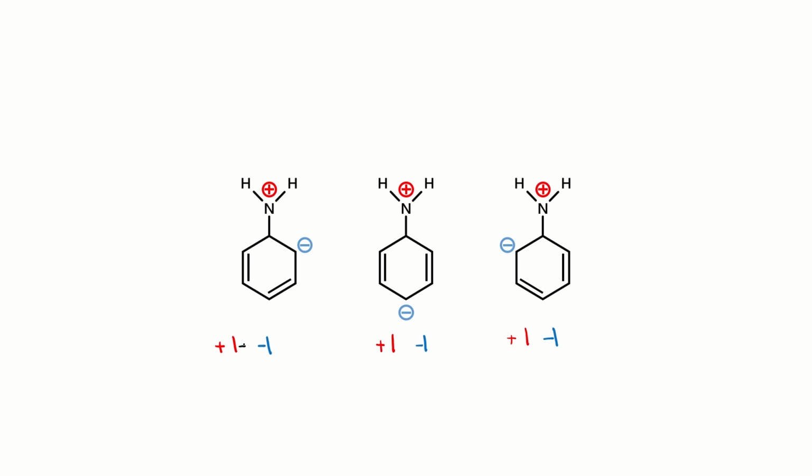Now, when I find the sum of charges, which would give me the net charge of each of these molecules, I would get 0 in each case. 0 is the net charge present on the first and last structures of aniline as well. Thus, we can say that the net charge of a molecule is always conserved, which means the sum of all the positive and negative charges across all the resonance structures of a given molecule is always the same.